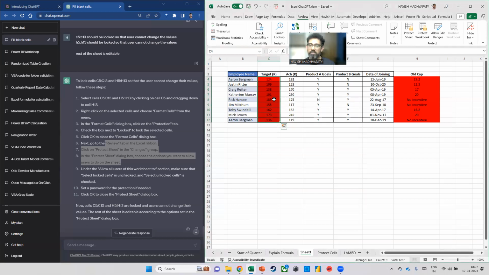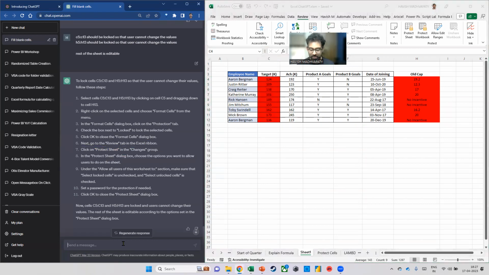This is where you have to understand that ChatGPT has only understood a partial problem. You have to be clearer. So what can I do? I can now tell it, update the steps. First, unlock the entire sheet, right? Only C5 to C13 and H5 to H13 should be locked so that the user cannot make any change. Okay, let's have a look.